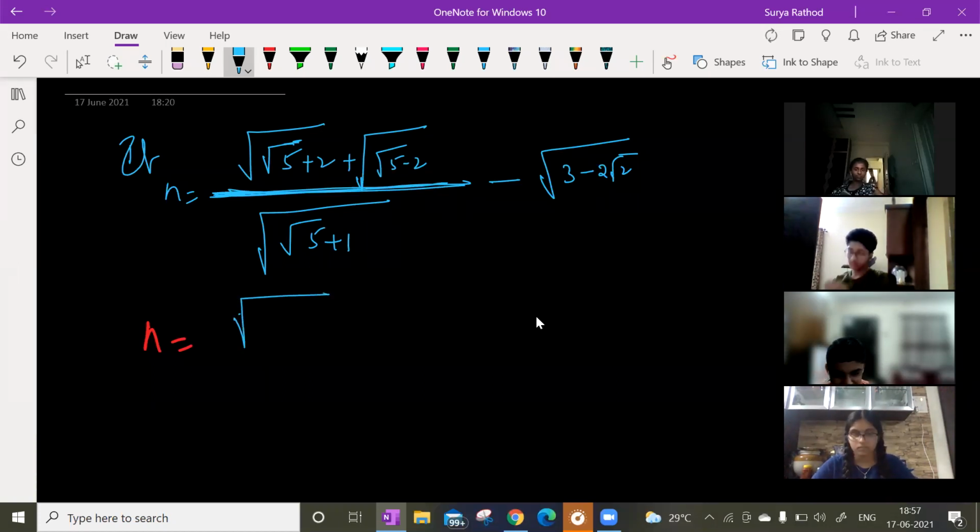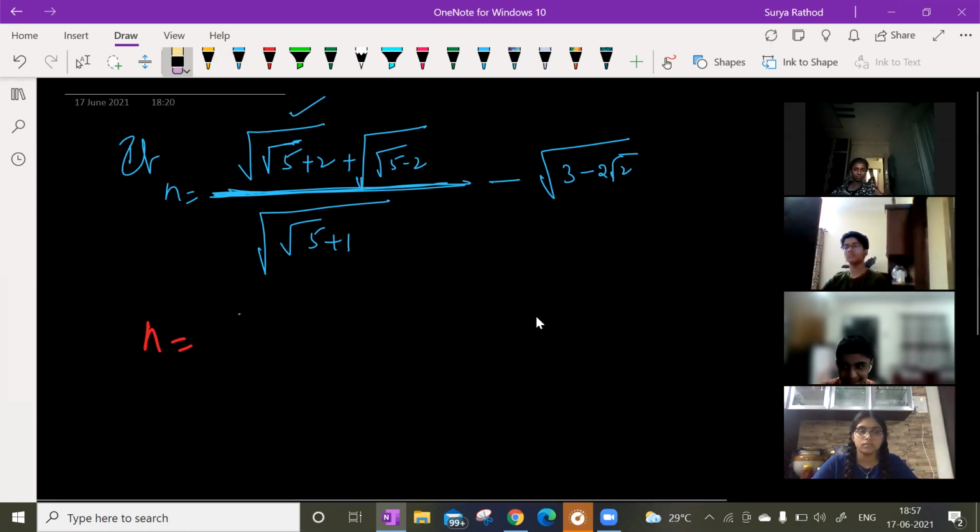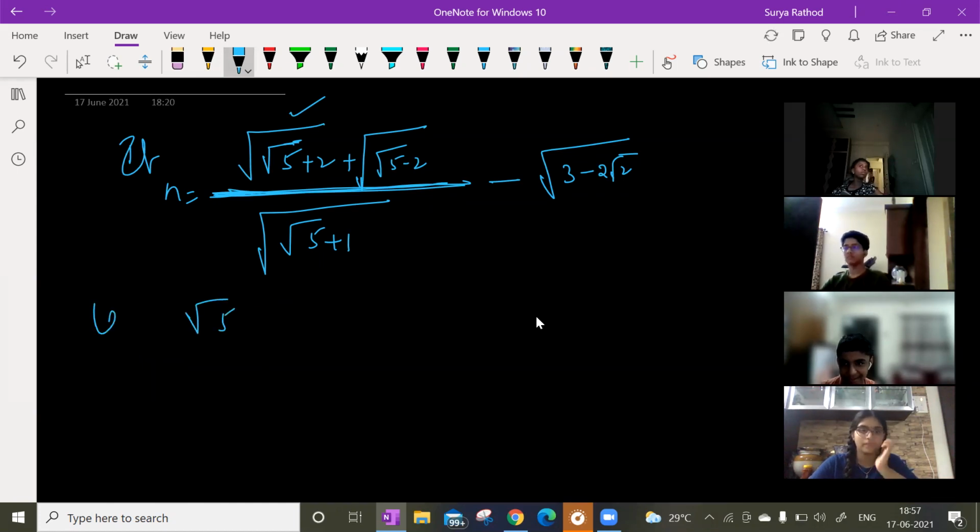How is the numerator part looking? Let us say root 5 is equal to a. Okay? Root 5 is equal to a. Clear? Now let us say 1 is equal to b. Clear? Now substitute here.